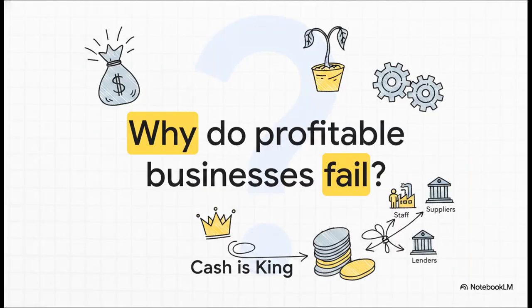So think about this for a second. Why do profitable businesses fail? It's kind of a shocking reality, but the absolute biggest reason small businesses go bankrupt is poor cash flow management. It's not a lack of profitability. You can be generating massive sales on paper, but without the physical cash available to pay your staff, your suppliers, or your lenders, the business is just going to choke. The phrase cash is king isn't just some catchy business slogan. It's literally a survival mechanism.